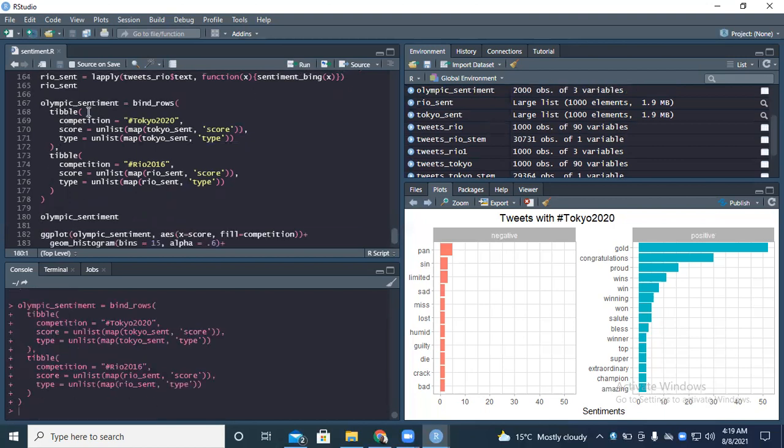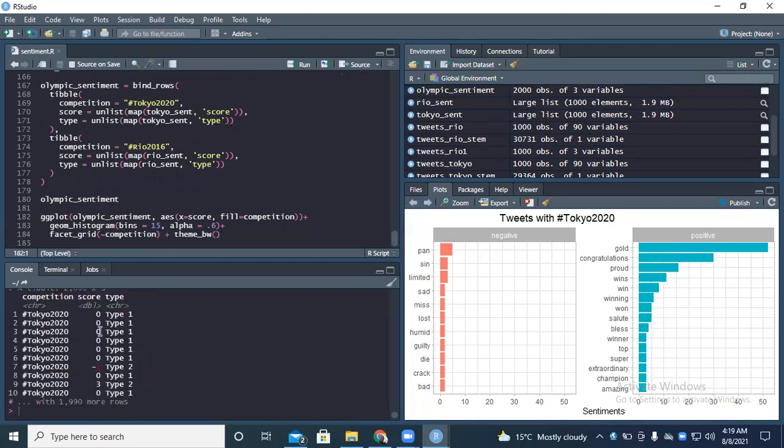So for example, we are tabling together the competition, the score, and the type. Then now let's have a look at the data frame. You can see we have both Tokyo in here, so we have more rows in here, and we can plot them so that we have a look at them.